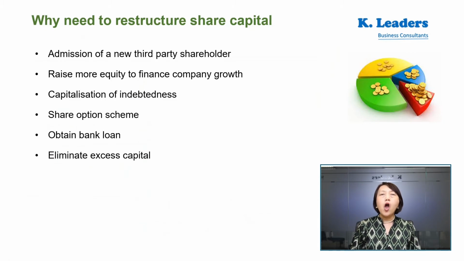This may include you want to admit a new third-party shareholder into the company. You want to have more equity for company development. You want to capitalize your liability. You want to offer your shares to your employees by offering a share option scheme. You want to obtain a bank loan, or you want to eliminate your excess capital. With your reasons, then how to achieve it?